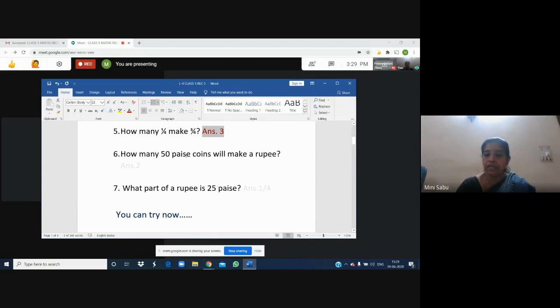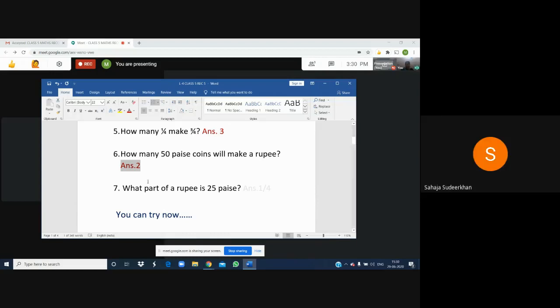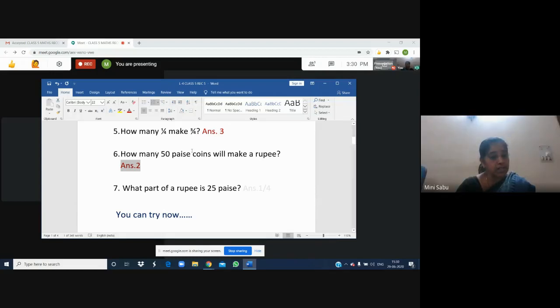Then next is how many 50 paise coins will make a rupee? In 1 rupee, how many 50 paise coins are there? Nowadays, children, you are not using 50 paise coins. Still, you should know it. There are two 50 paise coins. 50 plus 50 makes 100. 100 paise is 1 rupee.